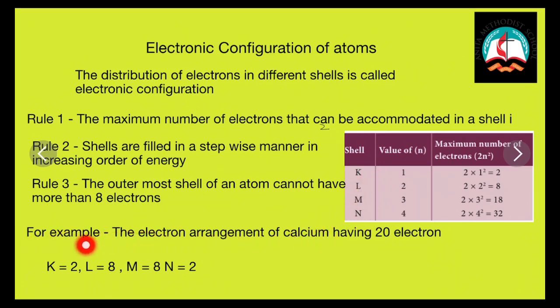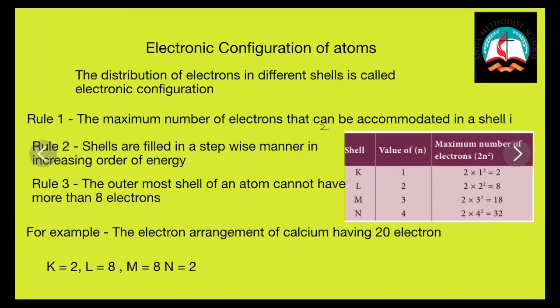Let us consider an example. The electron arrangement of calcium having 20 electrons. So first, K shell can accommodate only 2 electrons. L shell can accommodate only 8 electrons. M shell can accommodate 8 electrons and N can accommodate only 2 electrons. I hope you understand how these electrons are distributed in the shells.